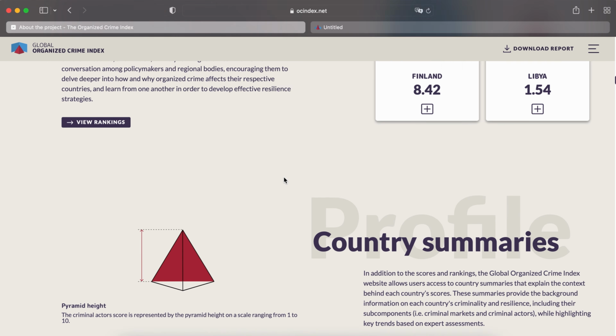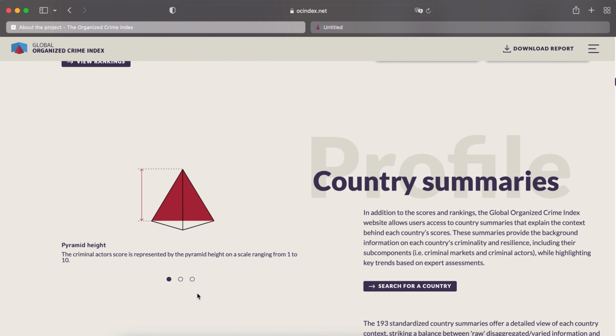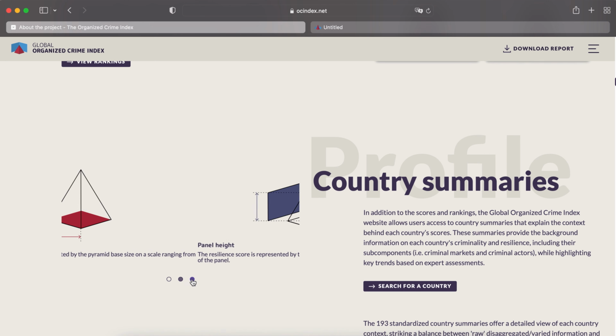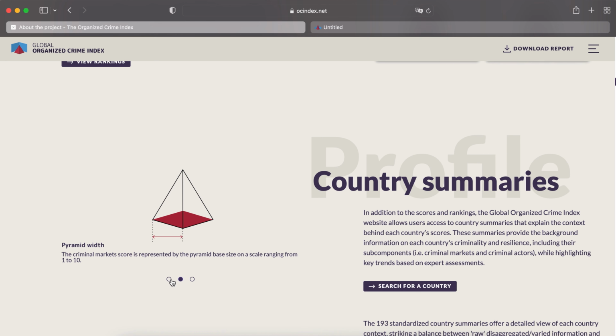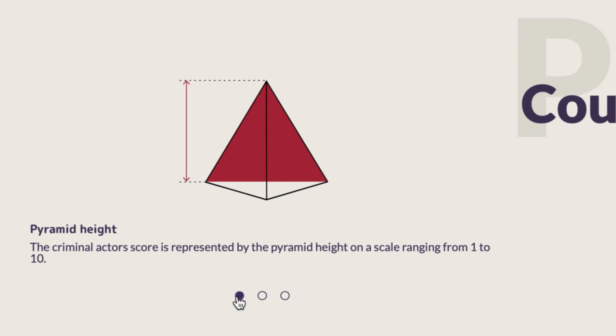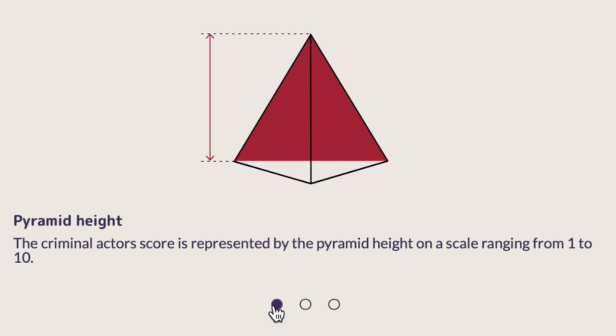One aspect which I want to bring to your attention is this pyramid, and you will find the pyramid and the panels throughout the entire website. This is their way to indicate the criminality rate and criminality score, as well as the resilience that is in place. If we look closer at this pyramid, you will see that the criminal actor score is represented by the height of the pyramid. The higher the pyramid, the higher the criminal actor score in that specific country.